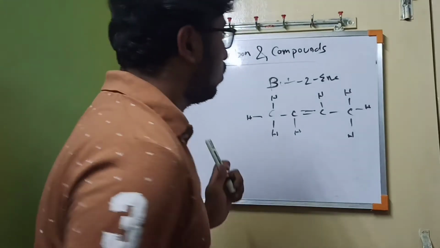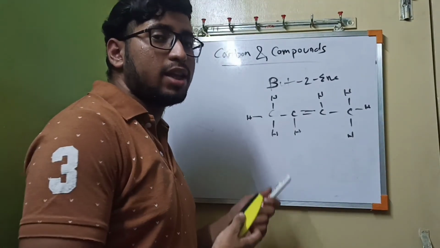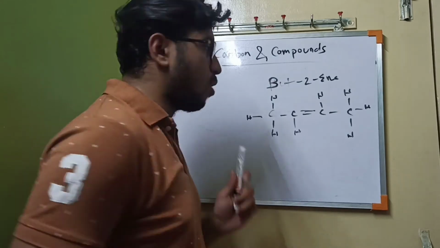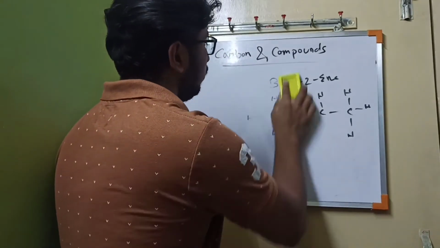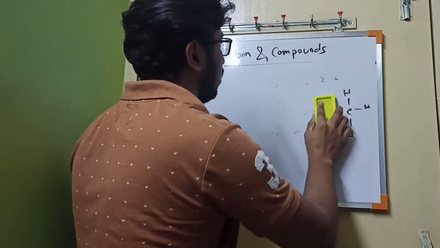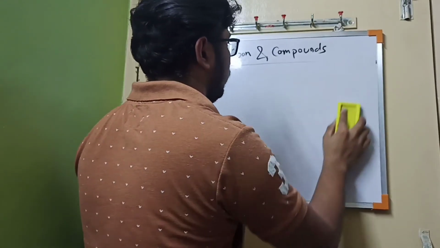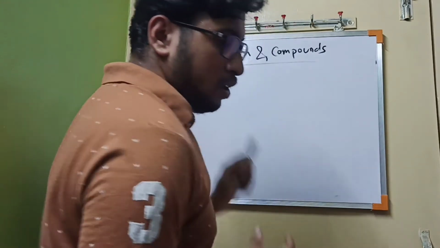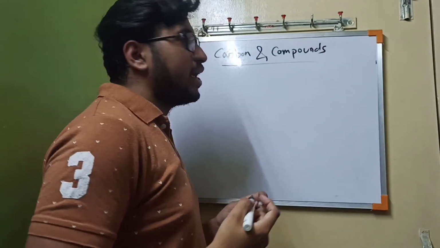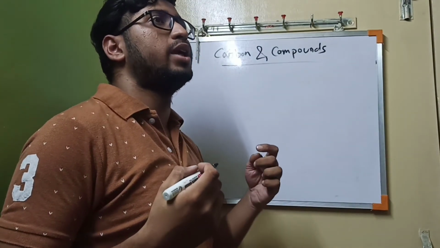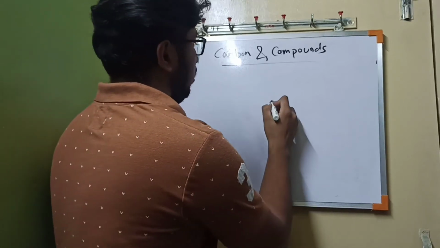Now I can give another example of branch form. For branch form, we can say that is 2-methylbutane.